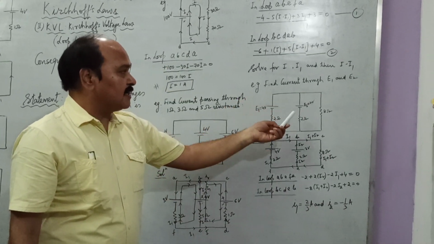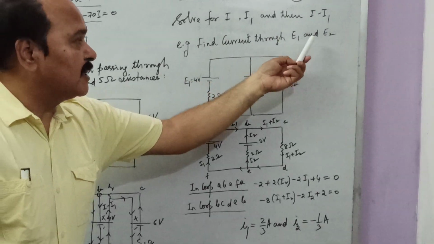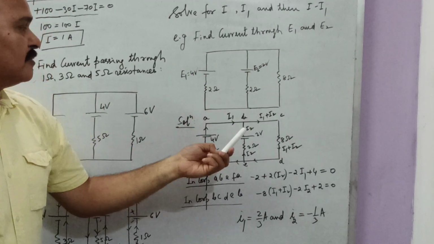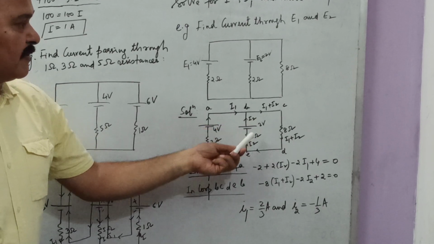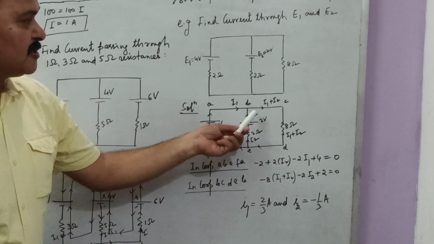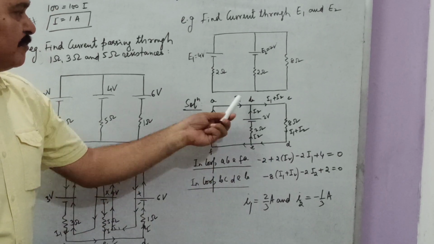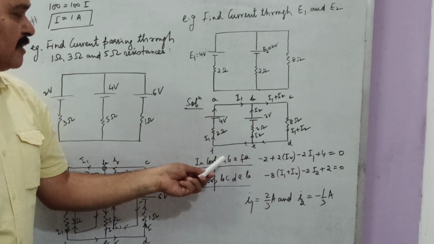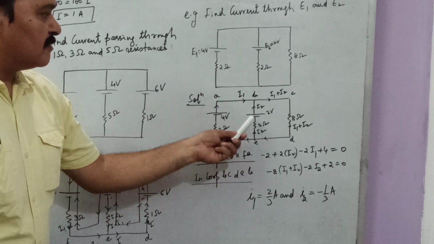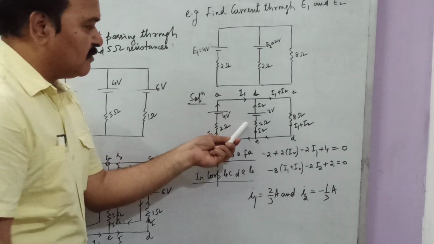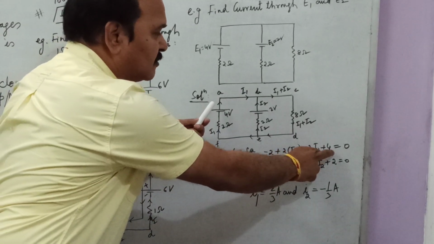Well, this is another circuit where we are supposed to find out the current through E1 and E2. I have applied KVL here. This is I1. I have taken I2 from here. The sum of these two would be I1 plus I2 here. We apply KVL in loop A, B, E, F, A. So we apply this rule here in this loop. We get minus 2 as we move this way. This would be plus 2 I2. This would be minus 2 I1, and this is plus 4 is equal to 0.